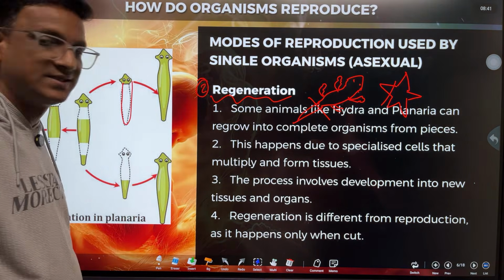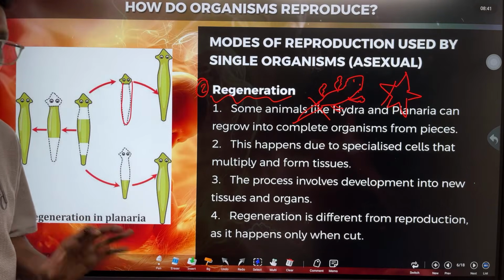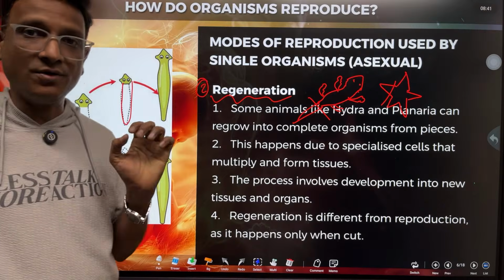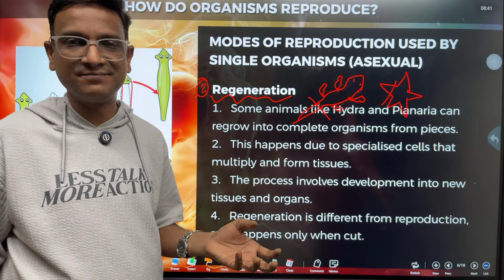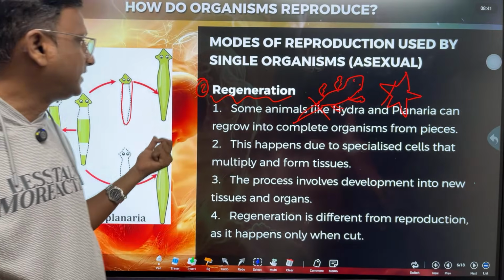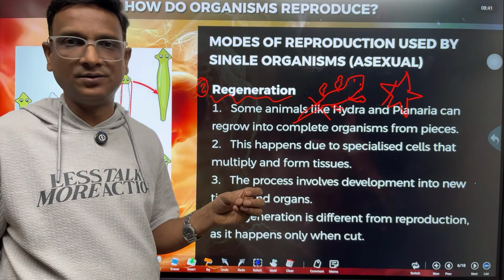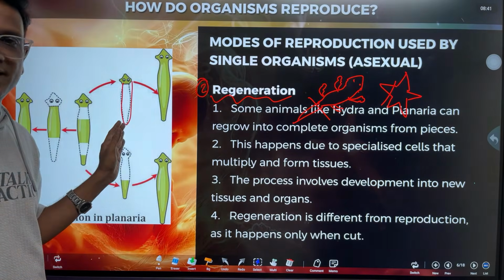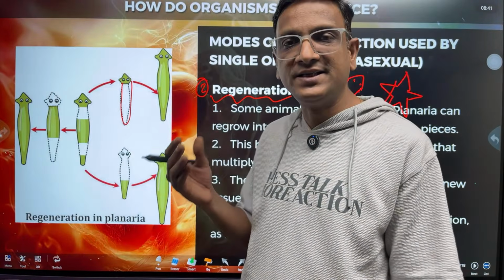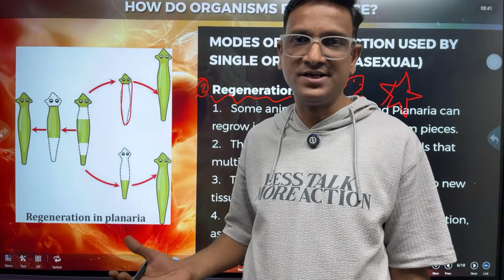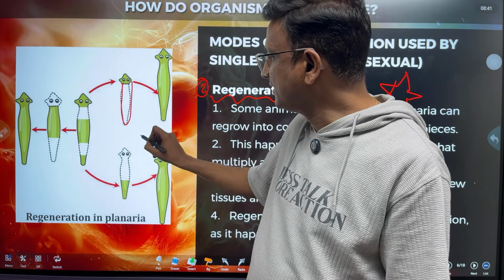No, they are not similar. Someone says they are different. Why are they different? Because fragmentation means it naturally splits, whereas regeneration happens when some part is accidentally lost. But anyway, in the case of planaria, three new organisms are formed. So regeneration is always a part of fragmentation only in this case of planaria, right, children?